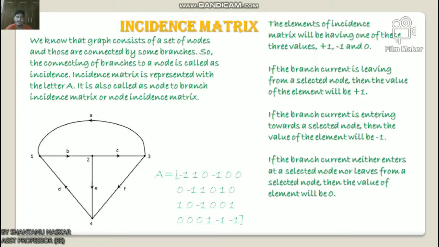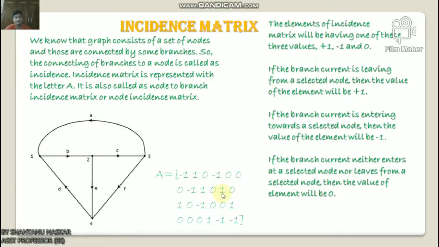If there are n nodes and b branches present in a directed graph, then the incidence matrix will have n rows and b columns. Listen carefully. Here rows and columns correspond to the nodes and branches of the directed graph. Hence the order of the incidence matrix is n into b.